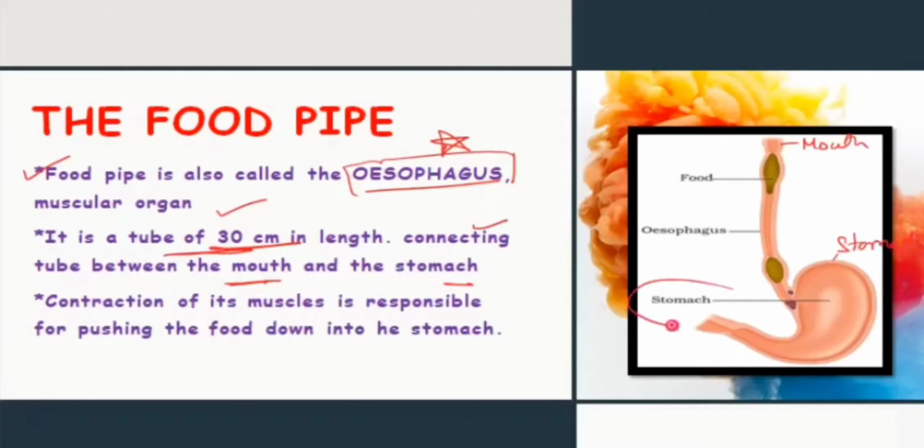Next, the contraction and relaxation of its muscle, meaning inward and outward movement of the muscular wall of the esophagus, pushes the food towards the stomach.